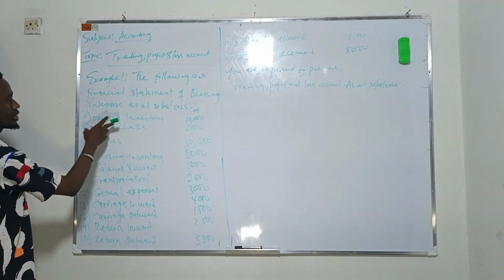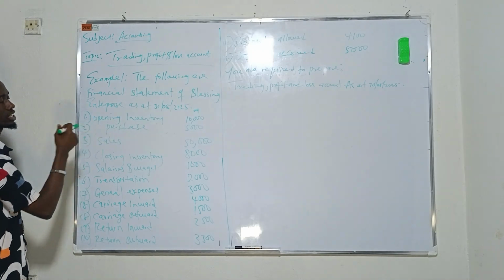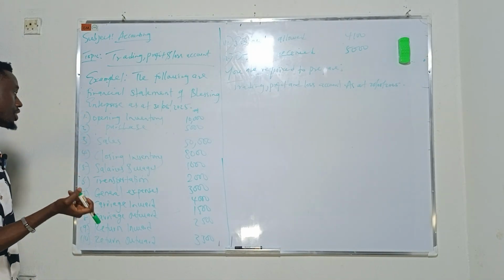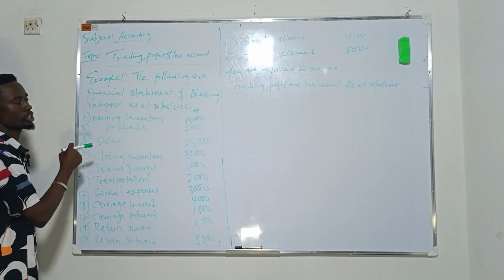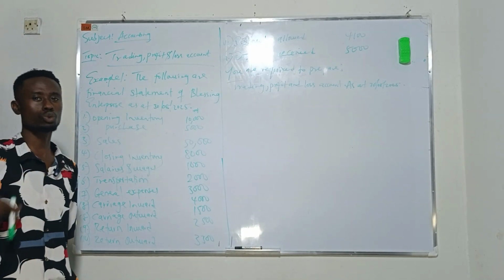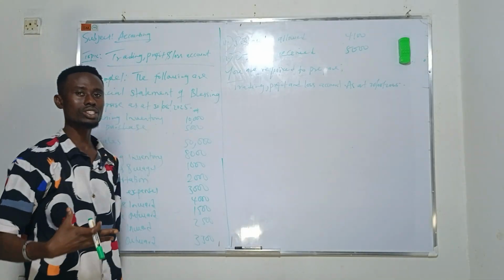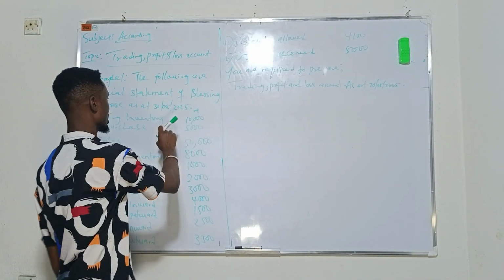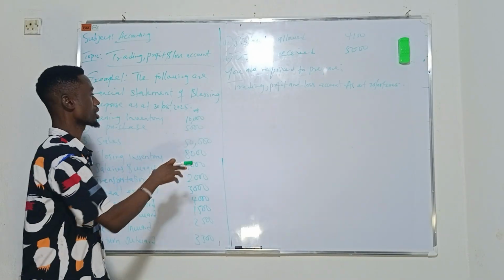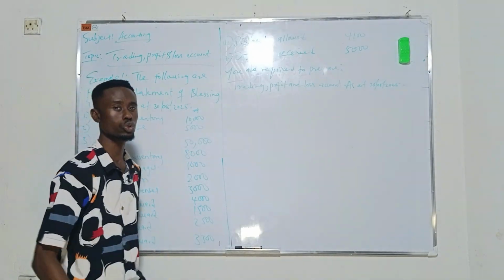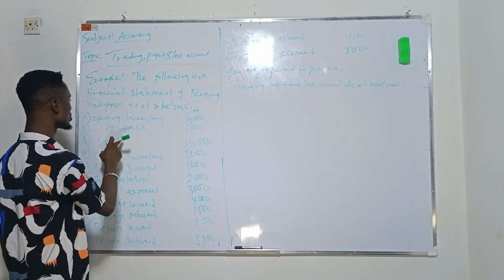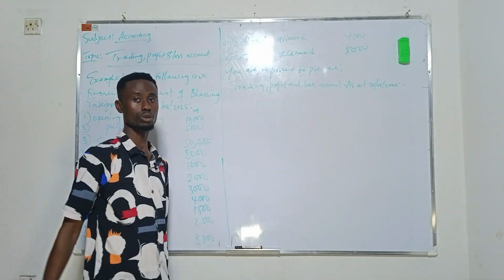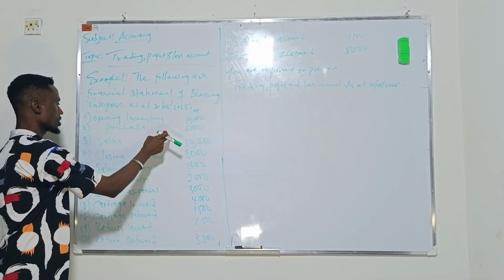He said that opening inventory, which can also be seen as stock, is the amount of money you started the business with. Then we have purchase. Purchase simply means that you added extra goods to the business. The initial stock of the business was more than this, but at that moment you started with this. Later, you added extra goods. Then we have sales, the amount of goods you have sold at a particular time. Sales giving us this.